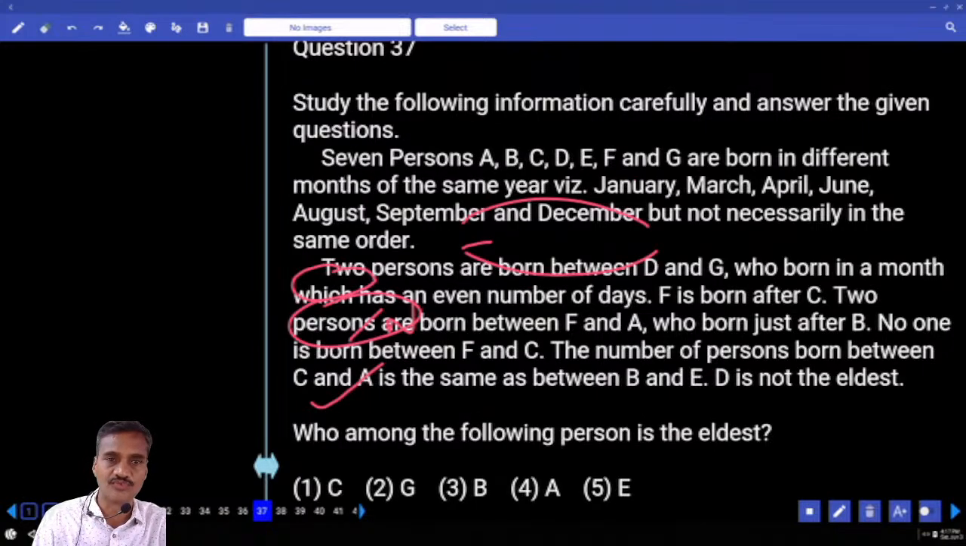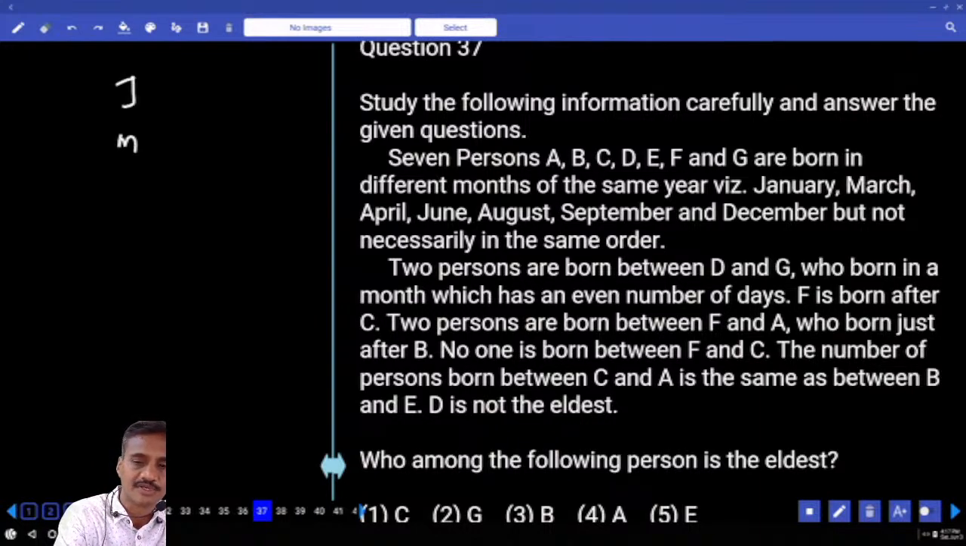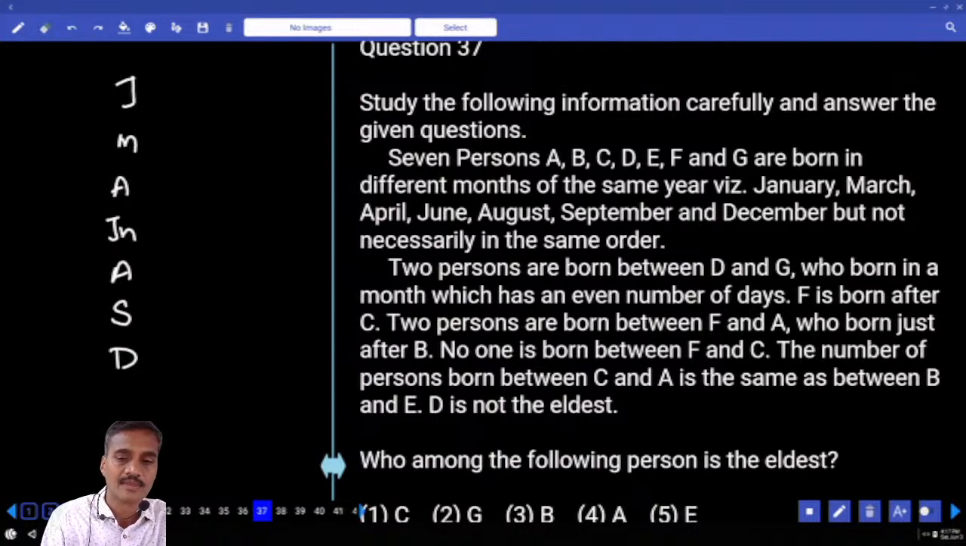Then 37 to 40. Now in this 37 to 40, how many persons are there? There are some 7 persons. Now we are born in different months of the same year. Then what are the months we have? Jan, March, April, June, August, September and December. Now how many months? 7 months, 7 persons.